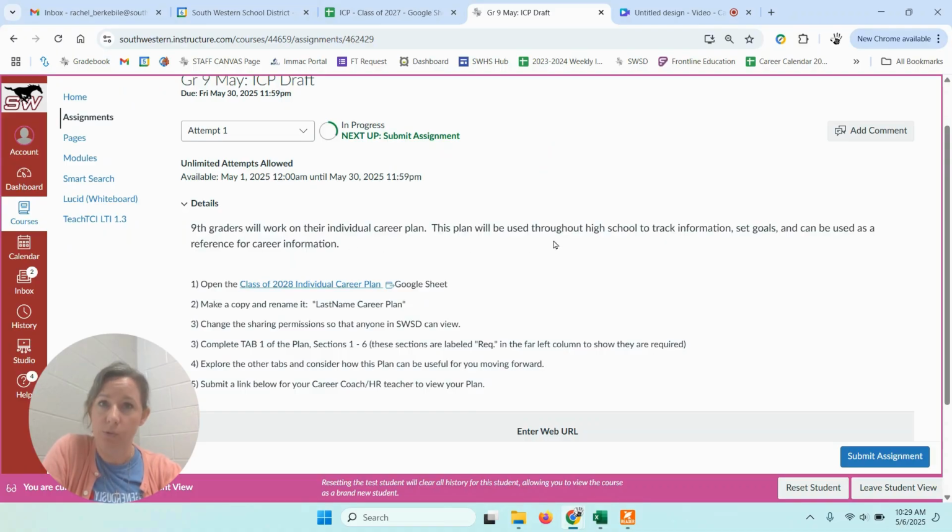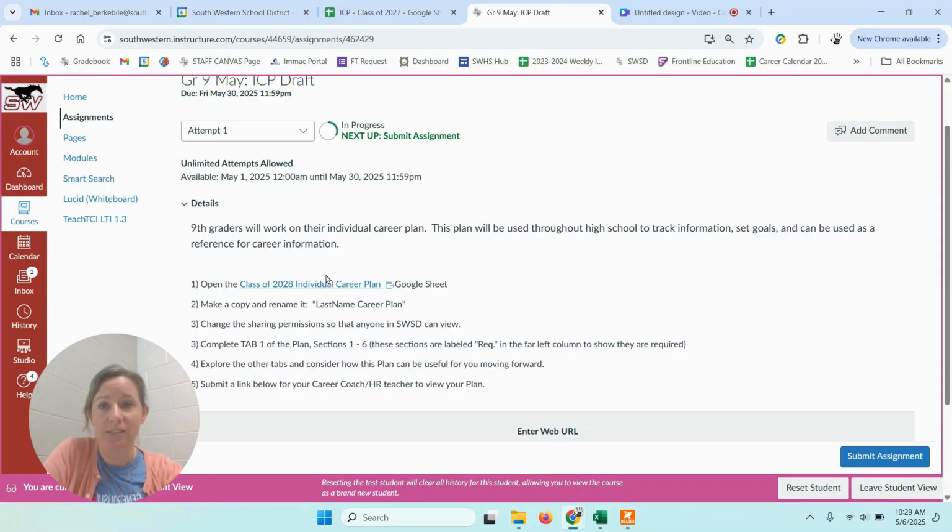We're working on the individual career plan, which is a requirement for the state of Pennsylvania. The state of Pennsylvania makes us report that we have every single one of our students working on an individualized career plan. So this particular assignment is actually required by the state. Now we can make it look how we want, and I have put together a specific way for you to put your plan together. And it's right here.